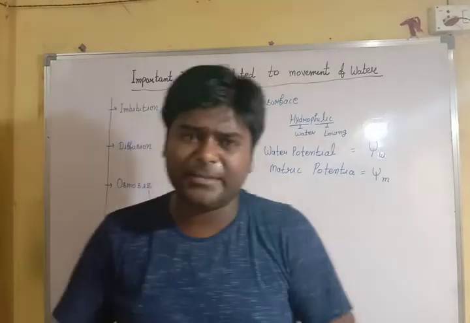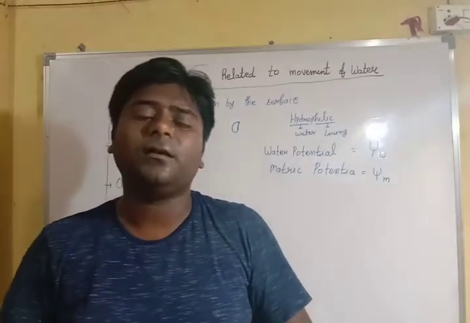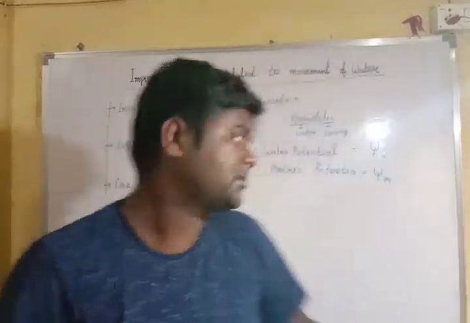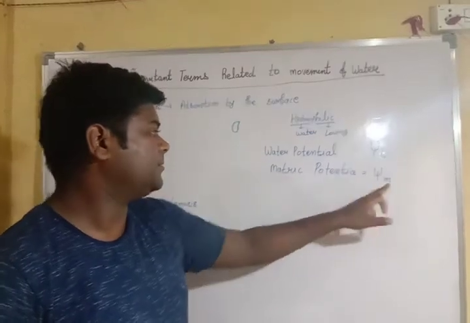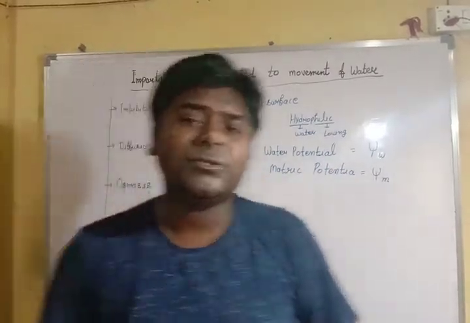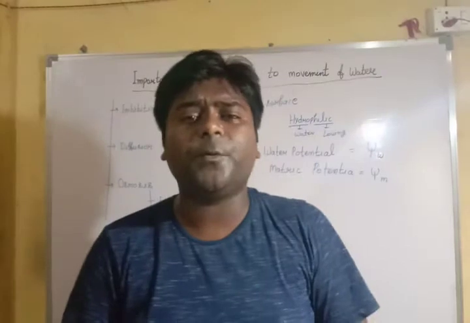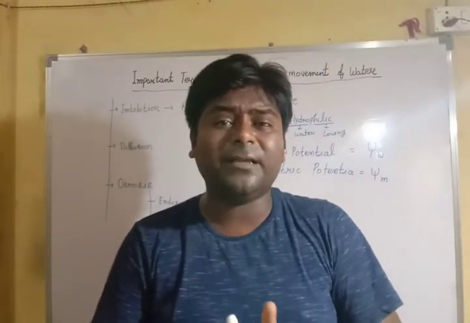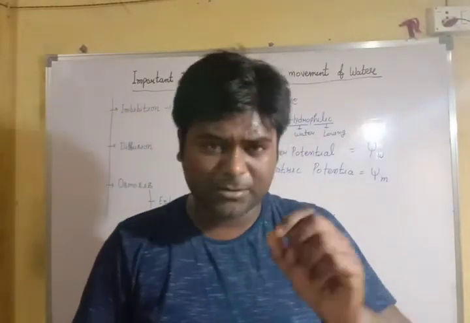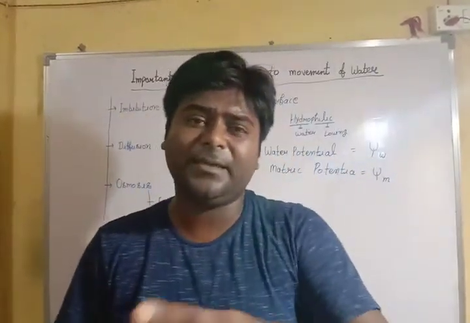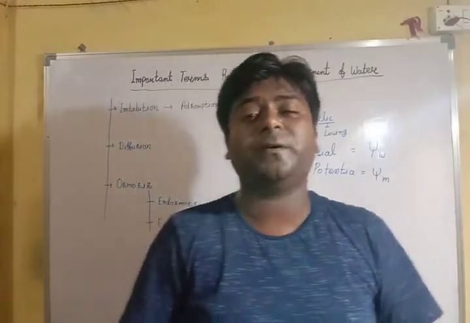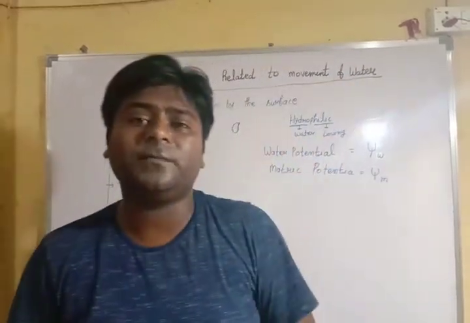This is the representation. This psi is for potential, this w is for water, and this m is for matric. So what do you mean by potential, my dear students? Potential means capacity. We often say he has potential. It means he has capacity to do work. He has capacity to perform well. That is the meaning of potential.